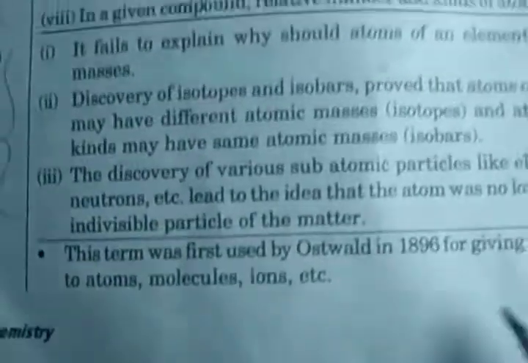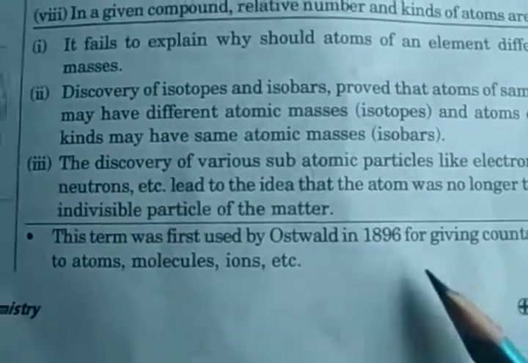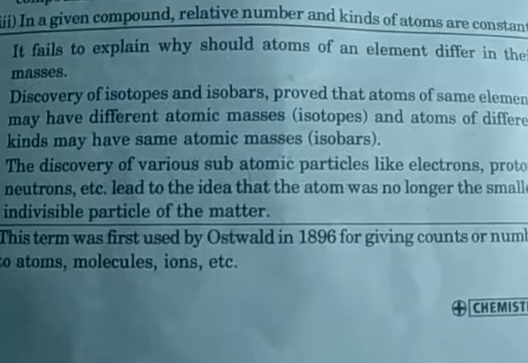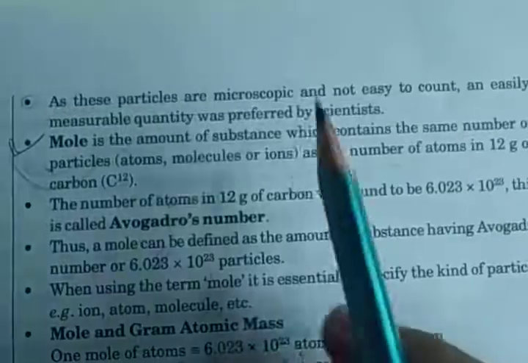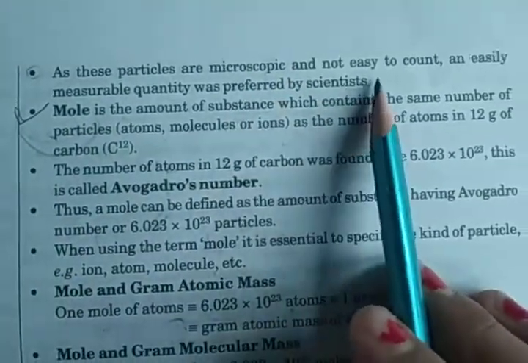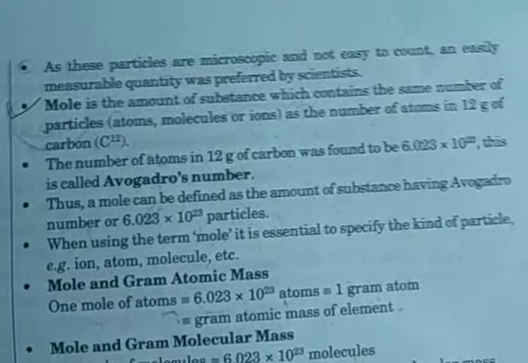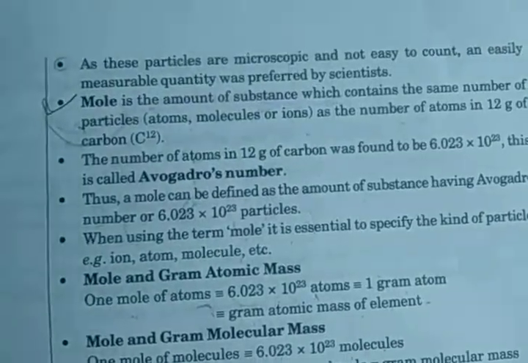So, mole concept: this term was first used by Ostwald in 1896 for giving counts or numbers to atoms, molecules and ions. These particles are microscopic and not easy to count, so an easily measurable quantity was preferred by scientists.